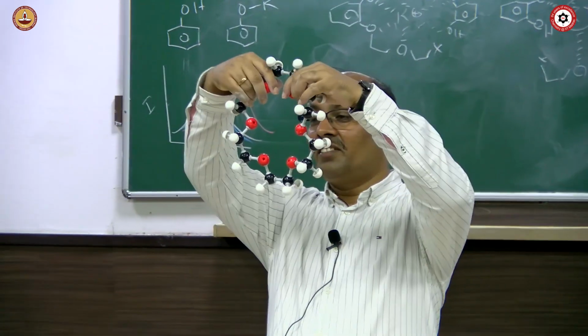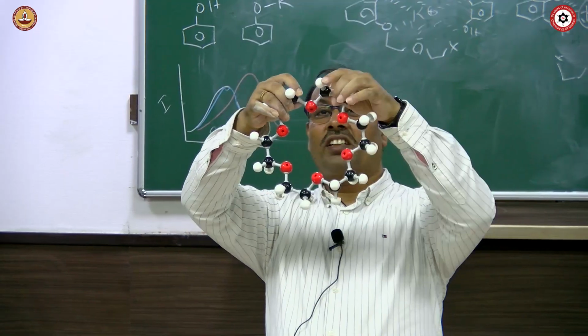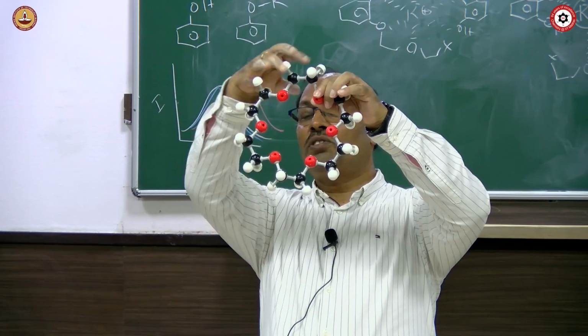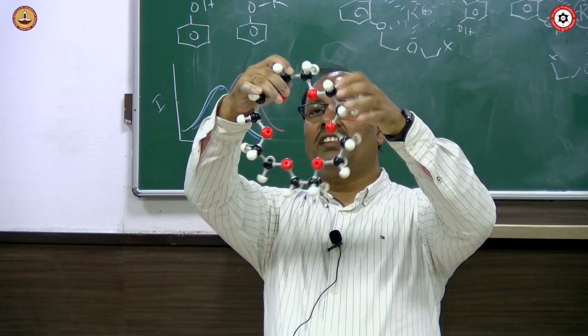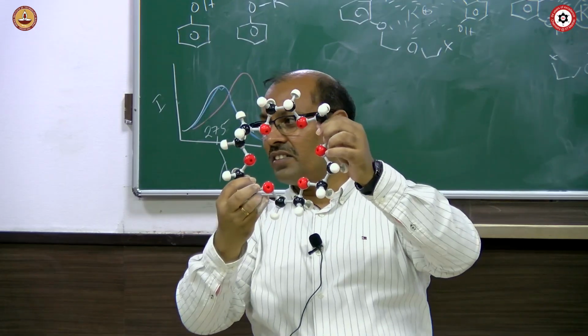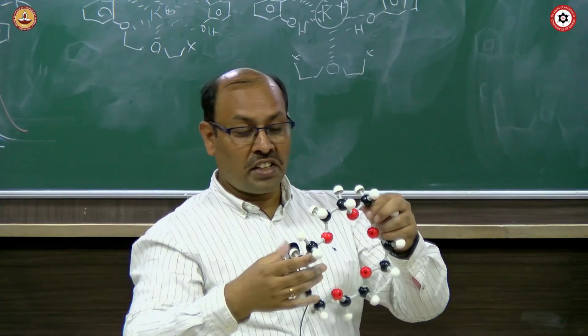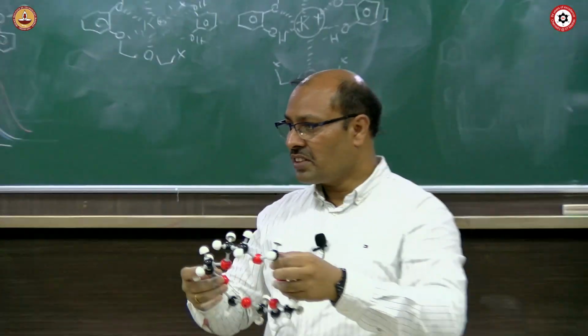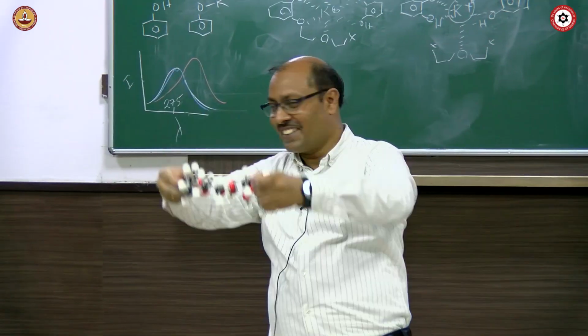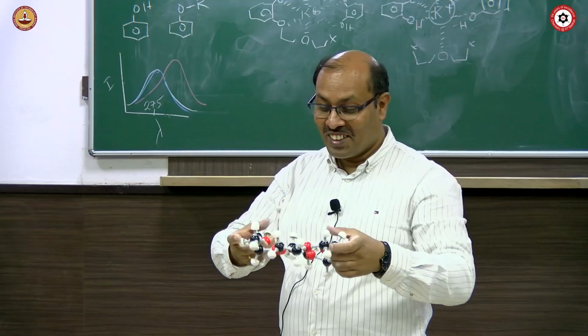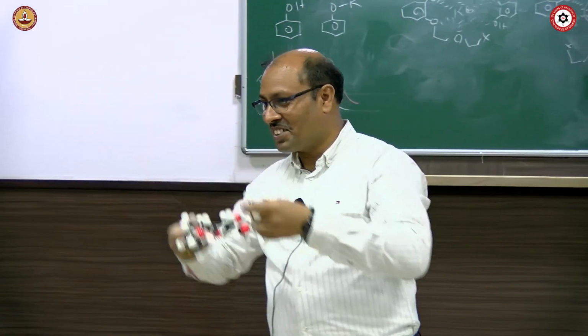Can you see now? Oxygen, CH2, CH2, then again oxygen, CH2, CH2, oxygen, like that. And why is it called crown? Because it's like a crown, right? That's why it's called crown. If you want, you can put it on your head and take a photograph.